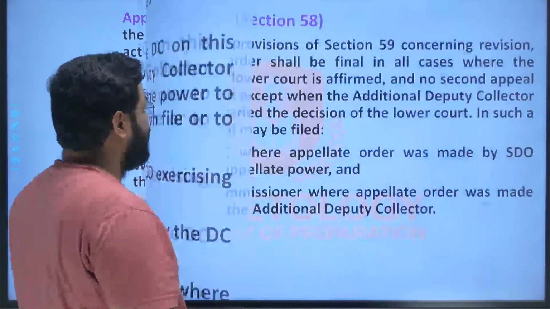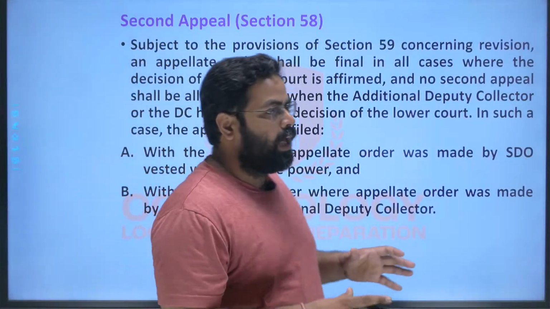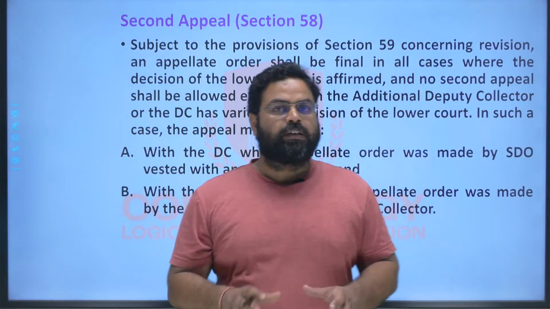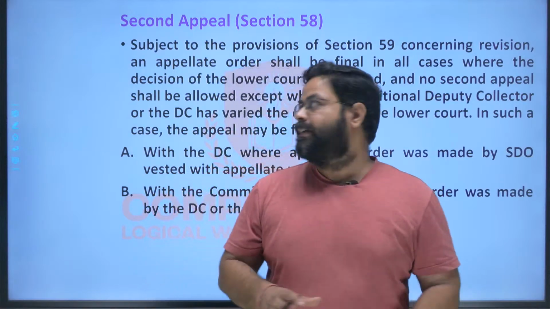So this is the hierarchy of the whole appellate process under the SPT Act, right?